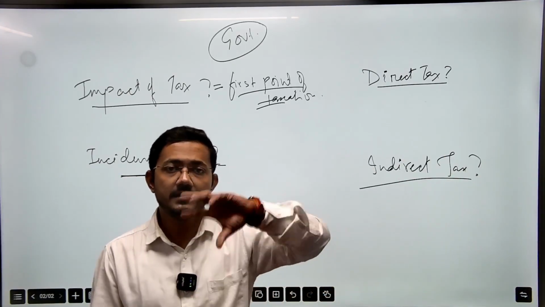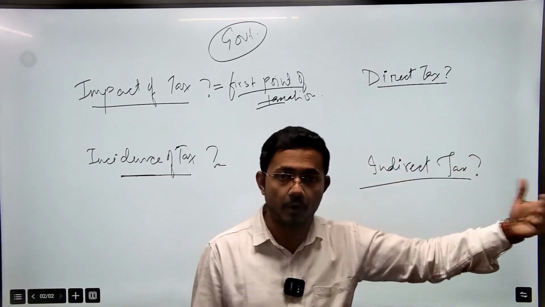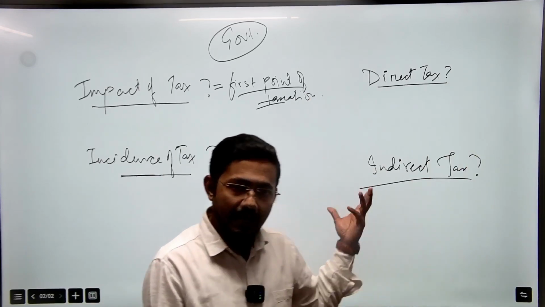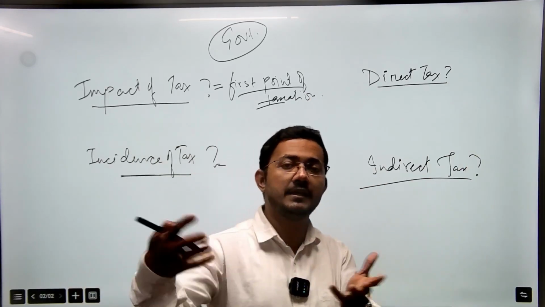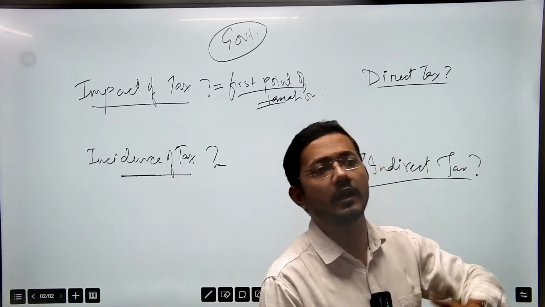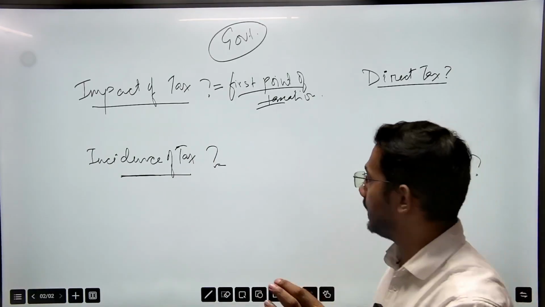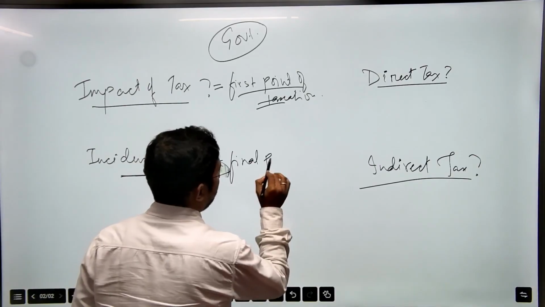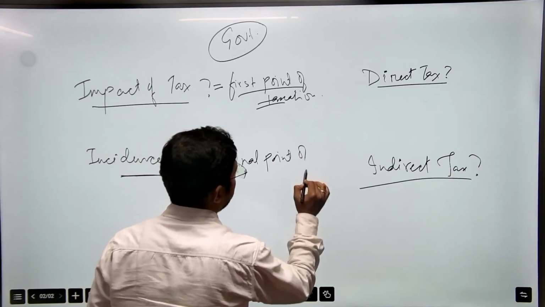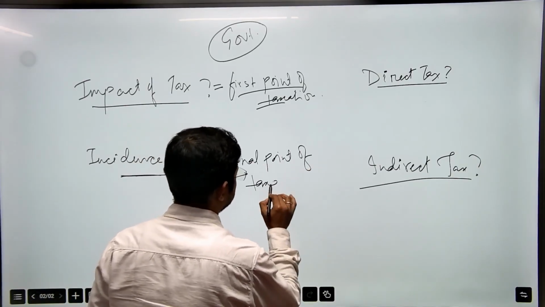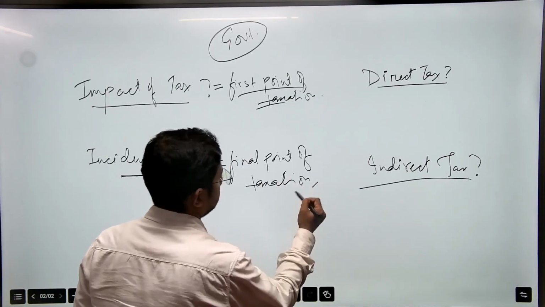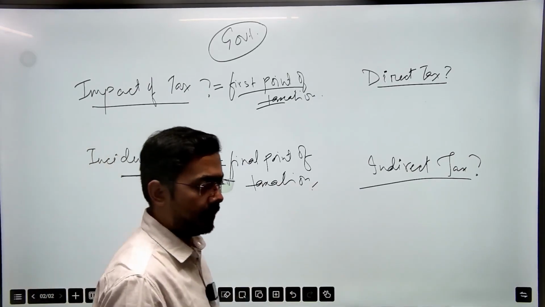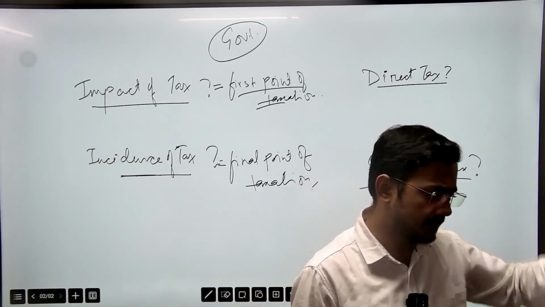So ultimately the tax burden will be shifted upon that other person. So who is ultimately paying the tax to the government, you or any other person? That is the final point of taxation.